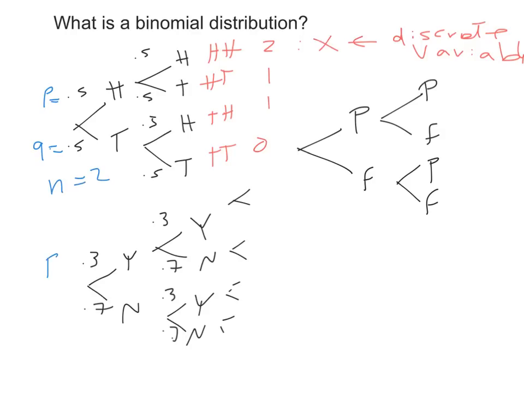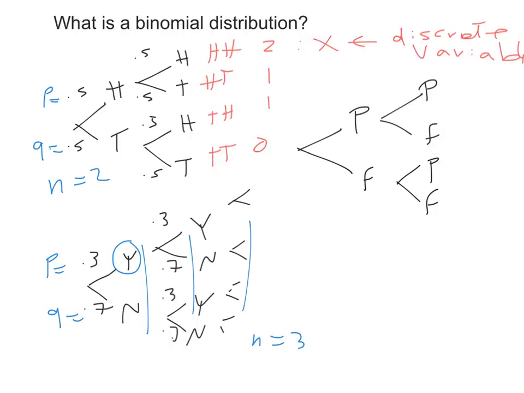Similarly here, P is equal to 0.3, which is the probability of success. We consider this to be our success, or the event of interest for us. Q is the probability that the event of interest did not happen, which is not married. And how many times do we repeat this? That's 1 time, second time, third time. So in this case, n is equal to 3. And of course, at the end, we're asking how many people got married.